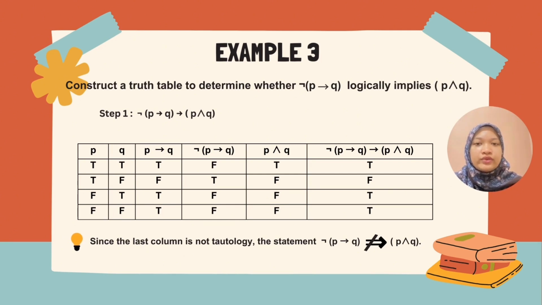For the number of columns, there are 3 symbols, which are negation, implication and conjunction, so we get 4 plus 3 equals 7. So the number of columns will be 7.